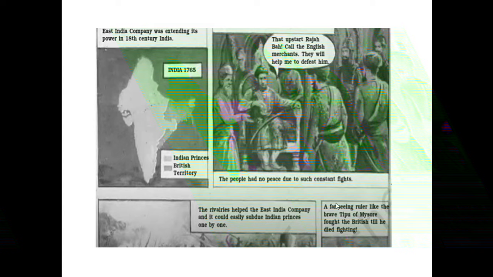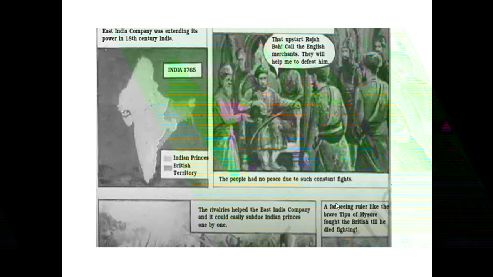A far-seeing ruler like the brave Tipu Sultan of Mysore, who fought with the Britishers till he died fighting. He was one of the rulers who went on fighting, and he fought till he gave his life. That is, he died fighting.